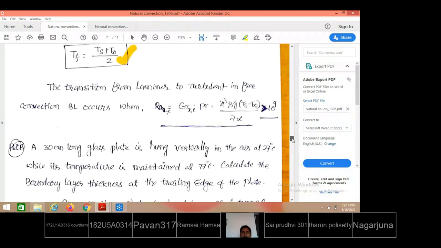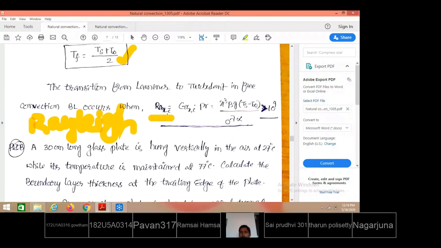And how do you decide over the vertical plate whether the flow is laminar or turbulent? By taking the product of Grashof number and Prandtl number, which we call Rayleigh's number. That is the product of Grashof number and Prandtl number.